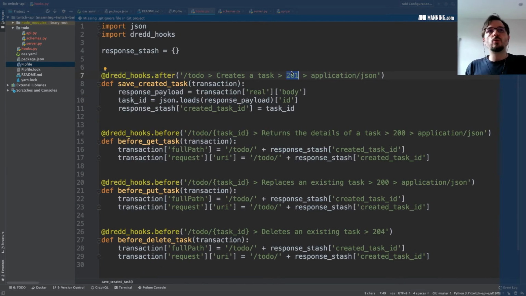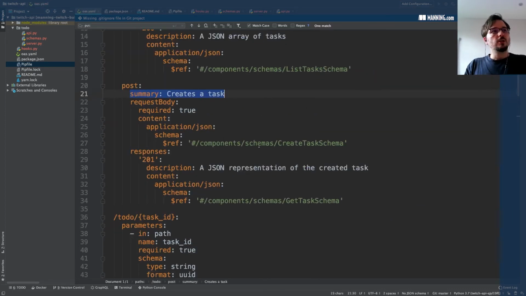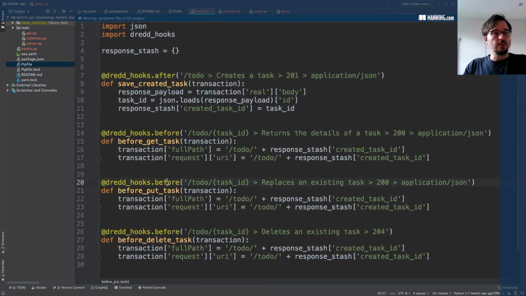So for the 201 response, look at the object that represents the response in JSON for this endpoint, because obviously 201 can have responses in the content that come in different formats. It can come in JSON, could be coming in XML or some other formats. We are only using JSON in this API, but nothing prevents you from using other types of serialization formats.